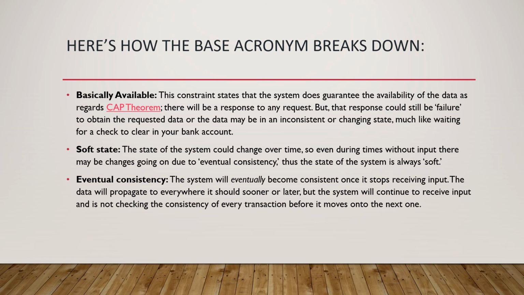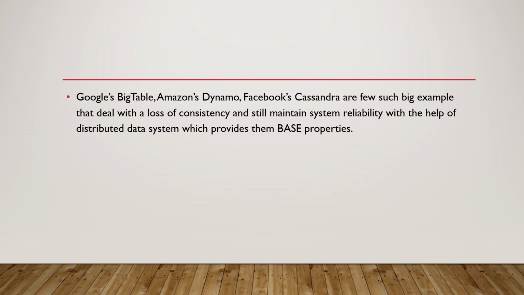So even during times without input, there may be changes going on due to eventual consistency. Thus, the state of the system is always soft. Eventual consistency means the system will eventually become consistent once it stops receiving input. Google's Bigtable, Amazon Dynamo, and Facebook's Cassandra are a few big examples that deal with the loss of consistency and still maintain system reliability with the help of distributed data systems, which provide them BASE properties.